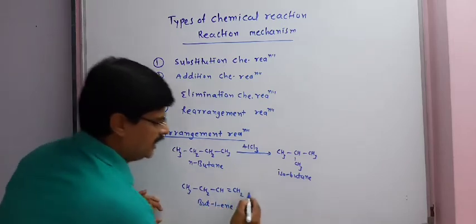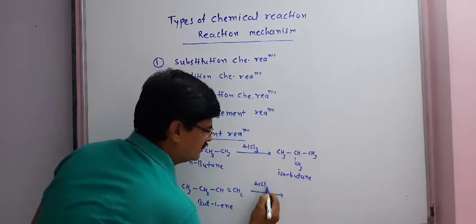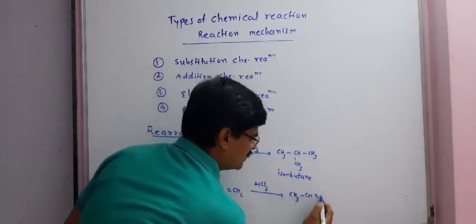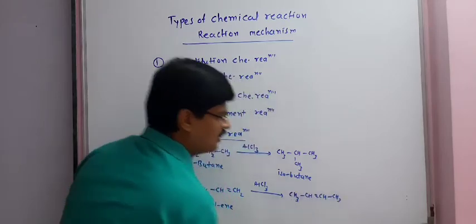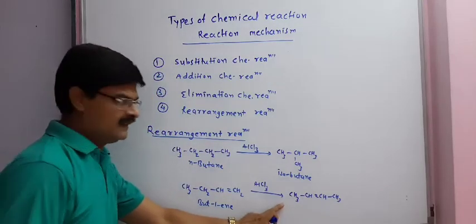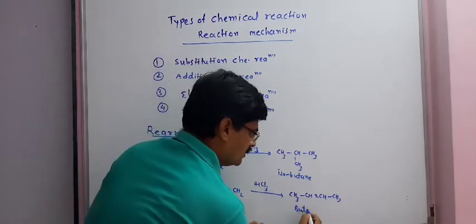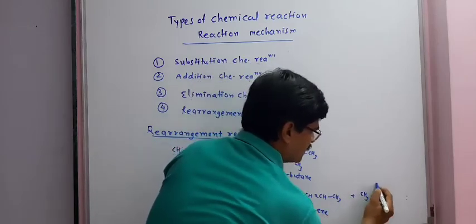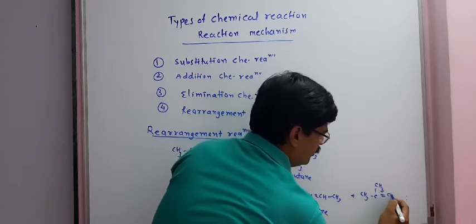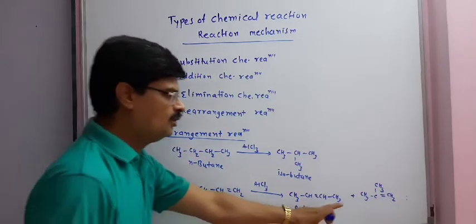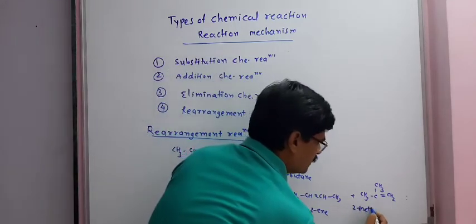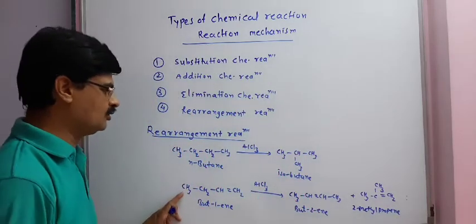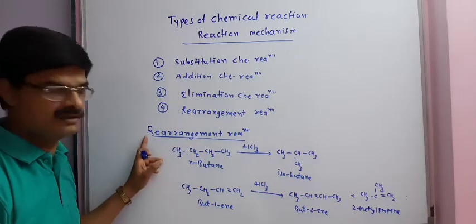But-1-yne, in presence of AlCl3, rearrangement takes place, and but-2-yne or 2-methylpropene is formed. That is why this is also an example of rearrangement reaction.